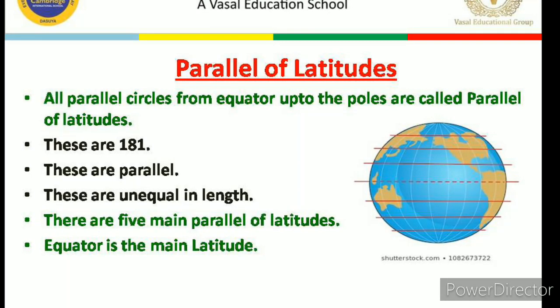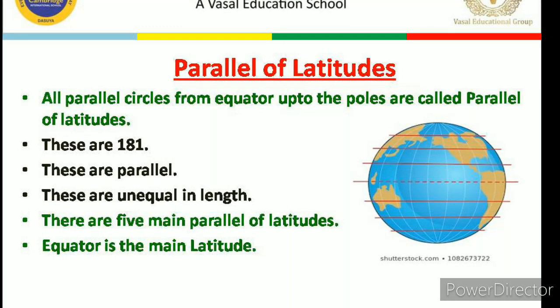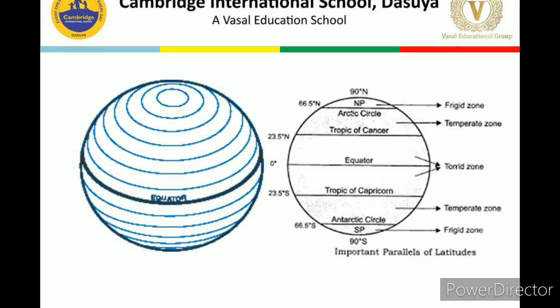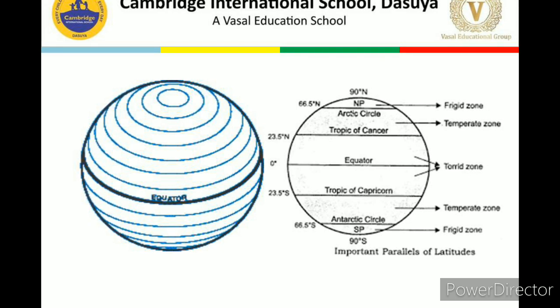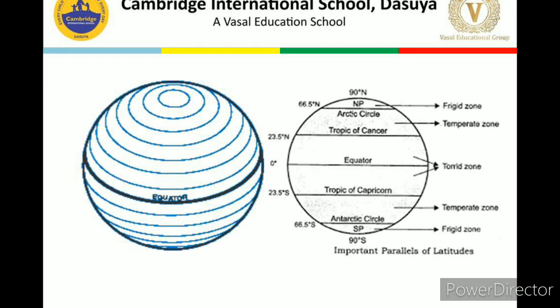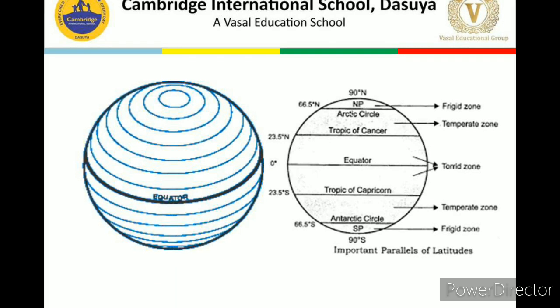So dear children, let's know more about these 5 main parallels of latitude. As you are able to find on your screen, there are so many parallels of latitude in the first figure, and in the second figure there are only 5 main parallels of latitude. One I have discussed with you, that is the equator. Equator value is 0 degree.